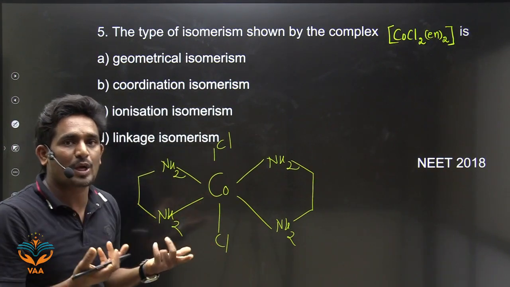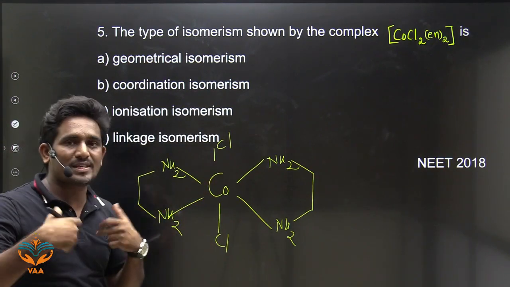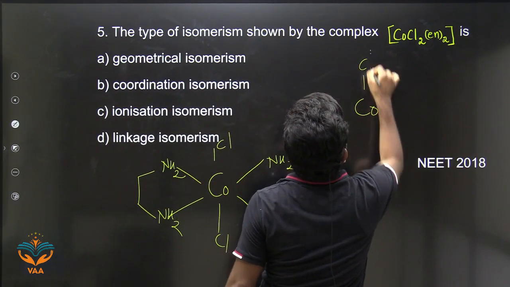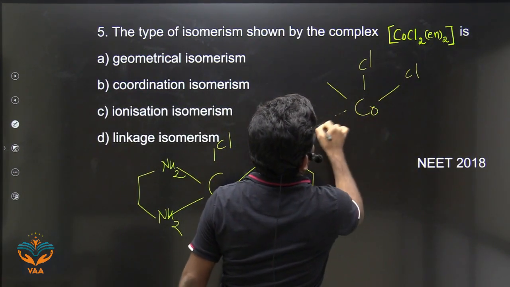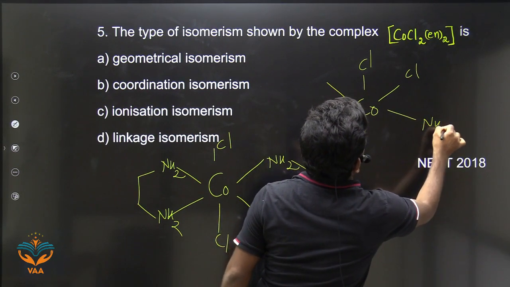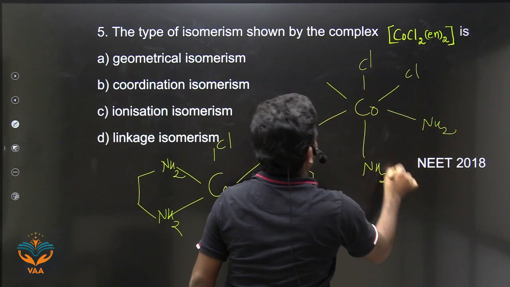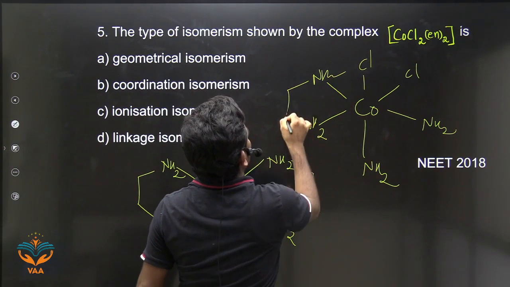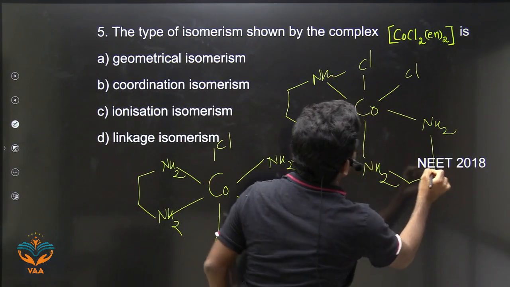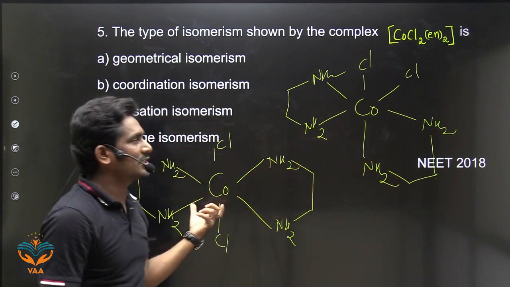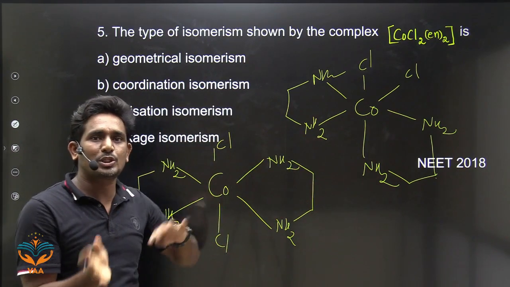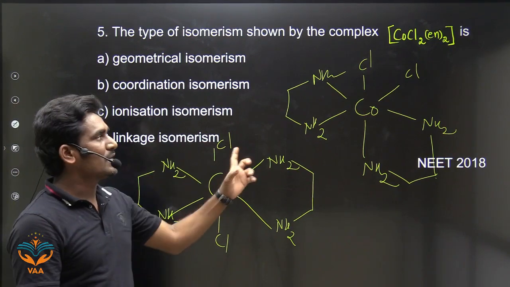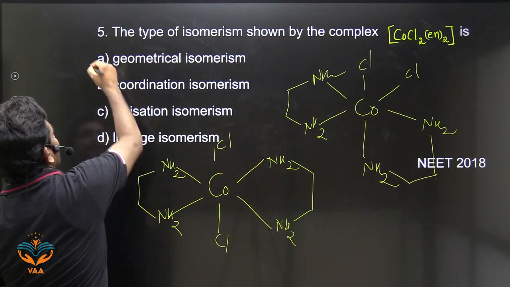So what is the other compound? This is a trans compound. What is a cis compound? It is like this: Cl, Cl, and NH2, NH2, NH2, NH2. So you will get this one. This is the cis compound and that is the trans compound. So which isomers are these two? These two are geometrical isomers. So answer is A.